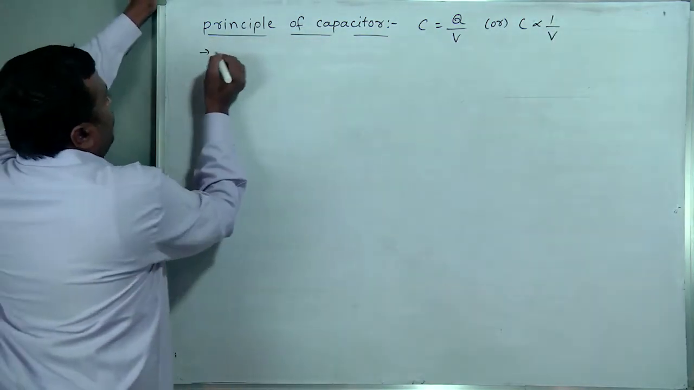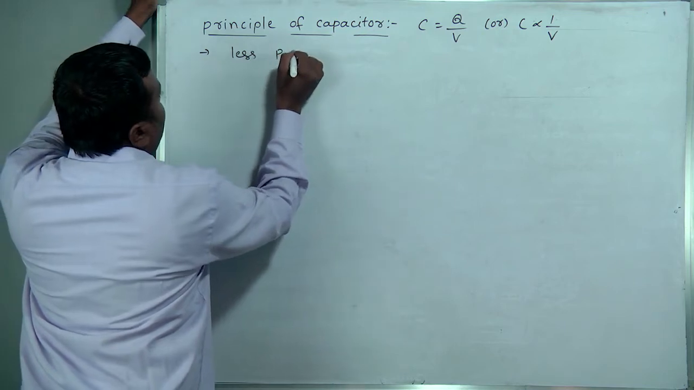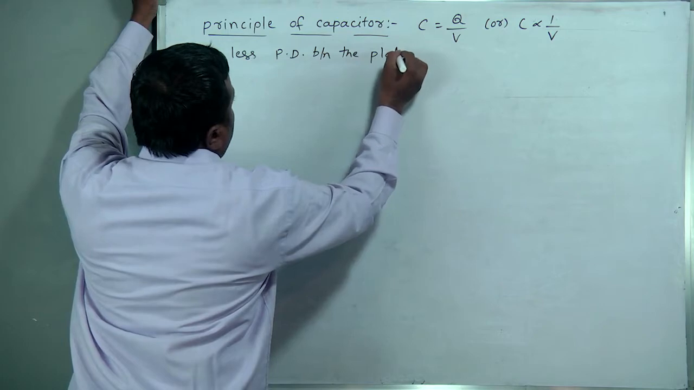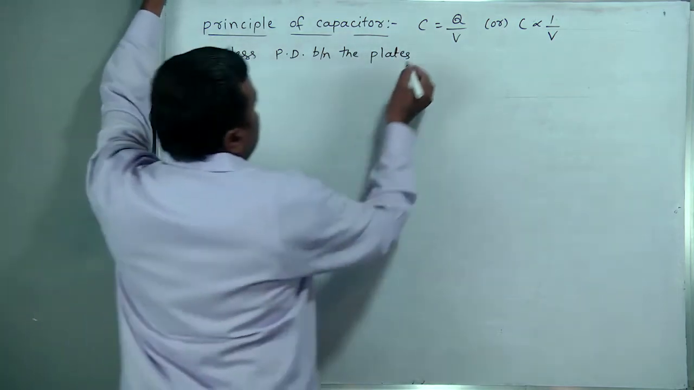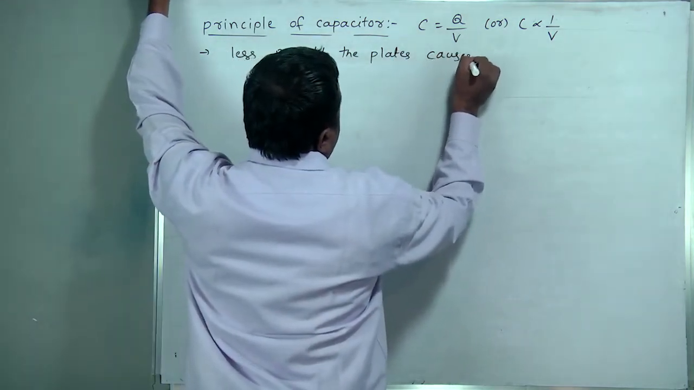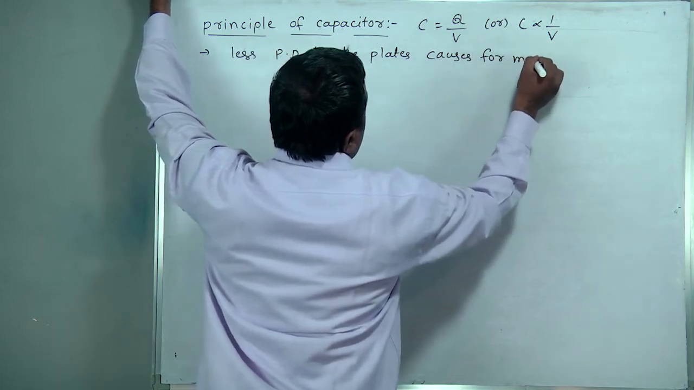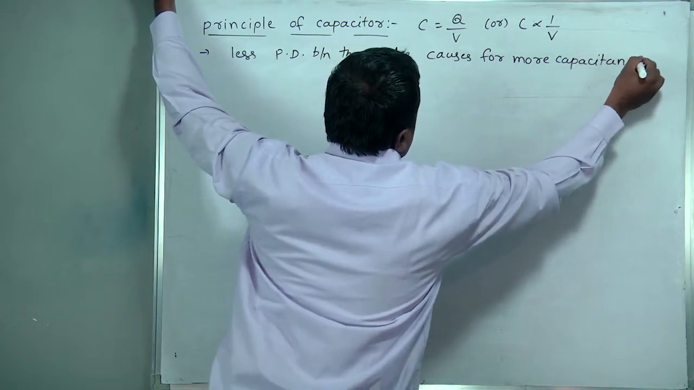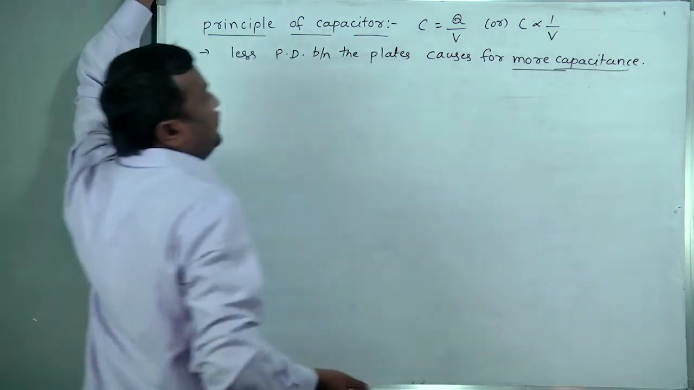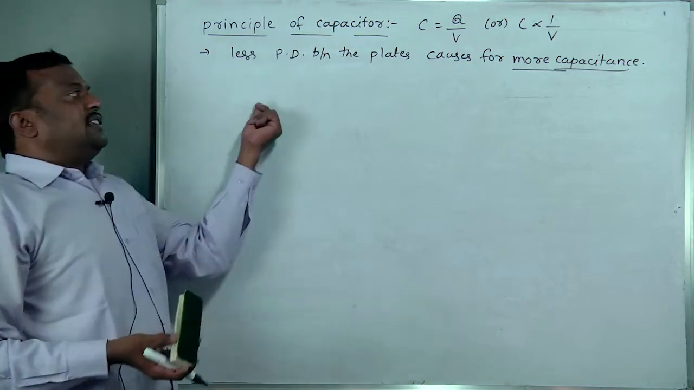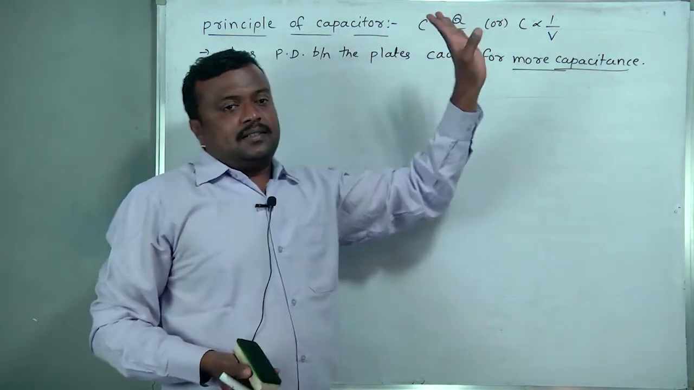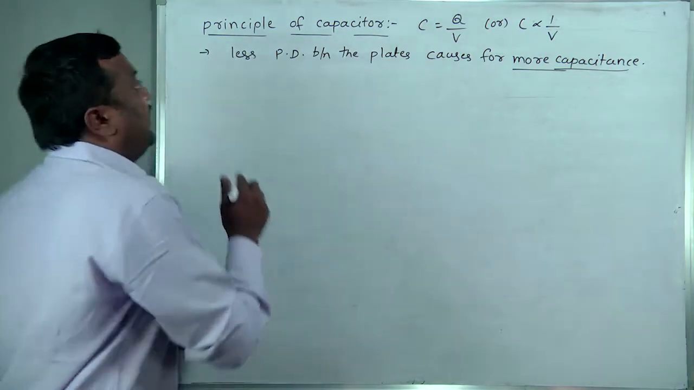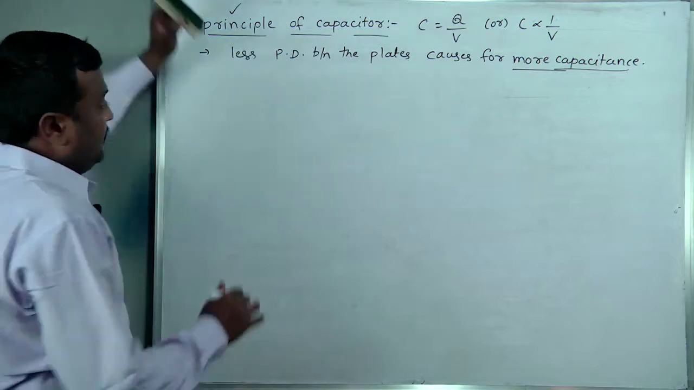By that, what do we conclude? Less potential difference between the two plates causes more capacitance. Less potential difference, more capacitance. So how will the capacitor be manufactured, depending on which principle? You see.